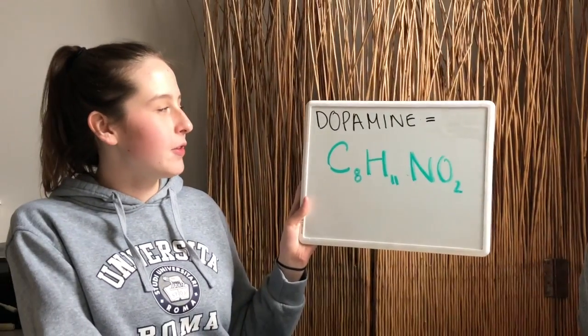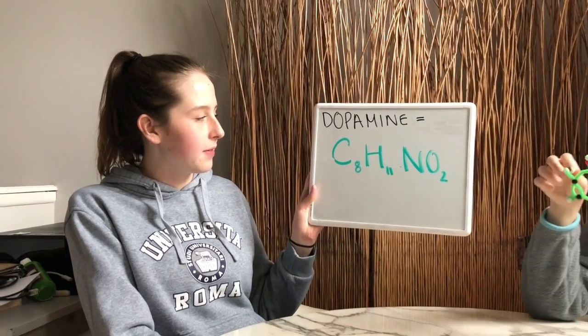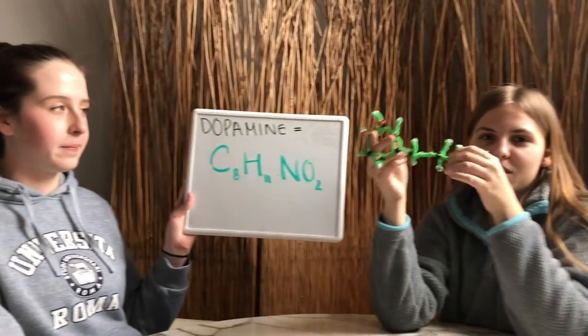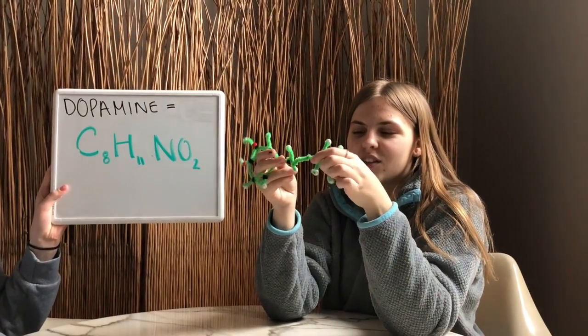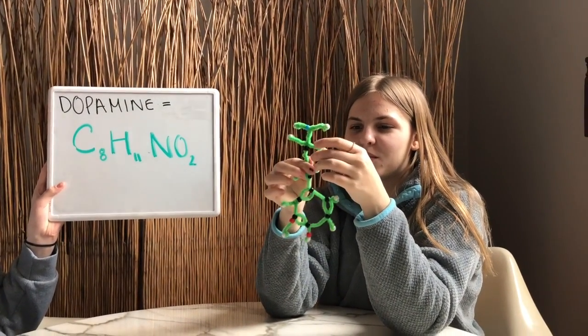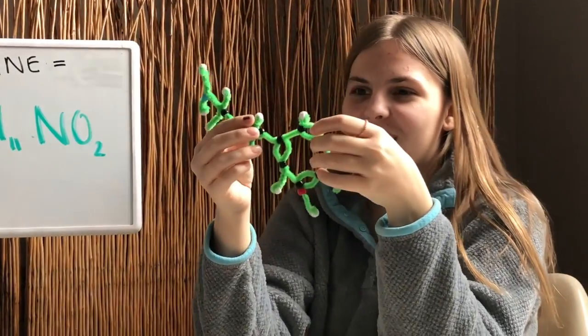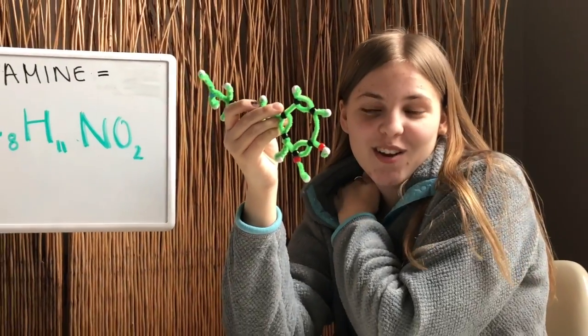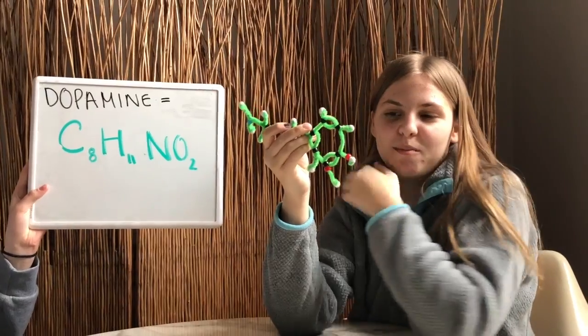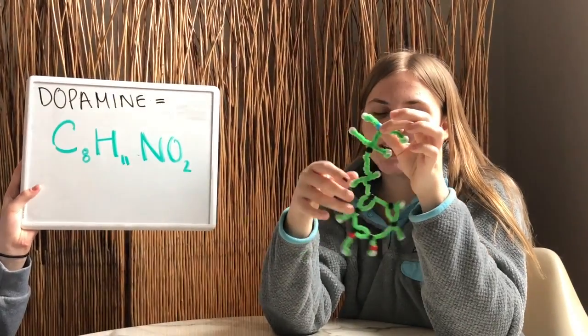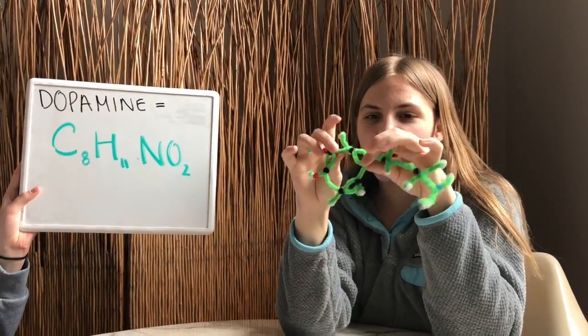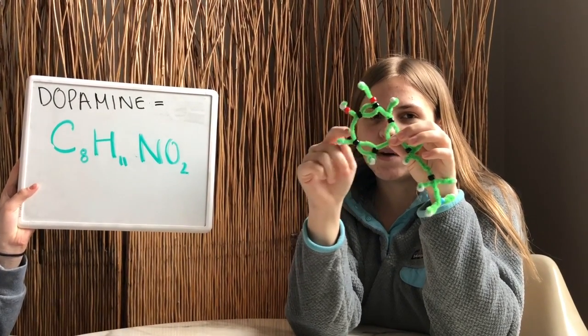The chemical formula for dopamine is C8H11NO2. This is our 3D model of dopamine. In this, the white beads represent hydrogen, the black beads represent carbon, the red beads represent oxygen, and the blue represents nitrogen. And we have double bonds here and then single bonds here.